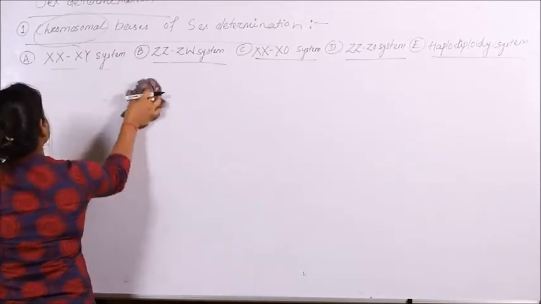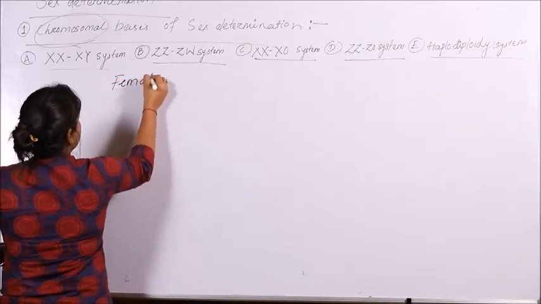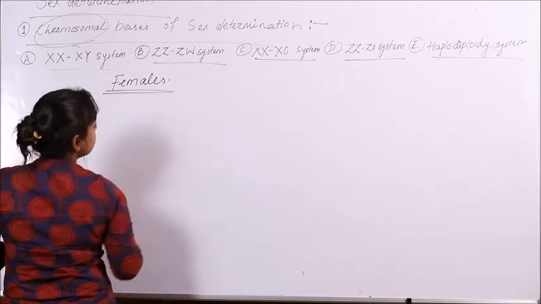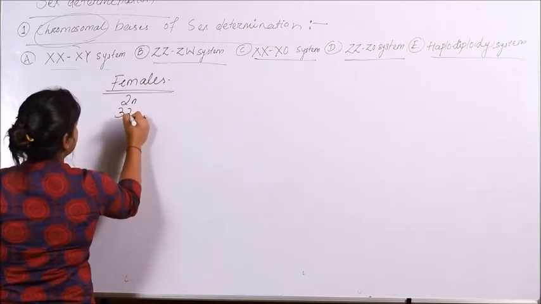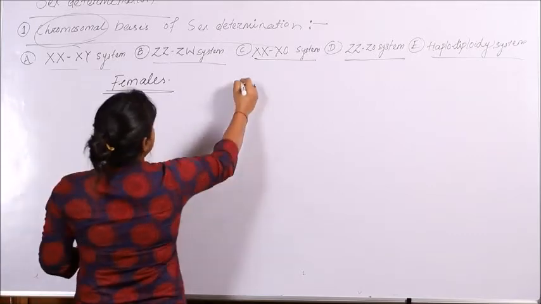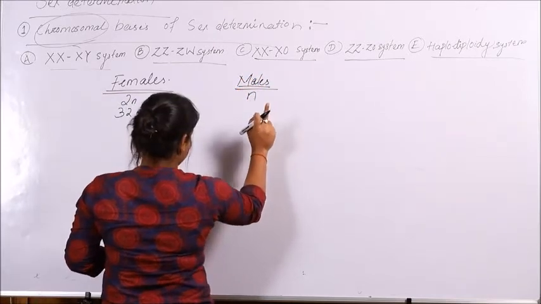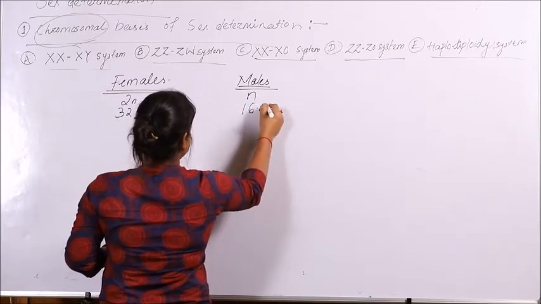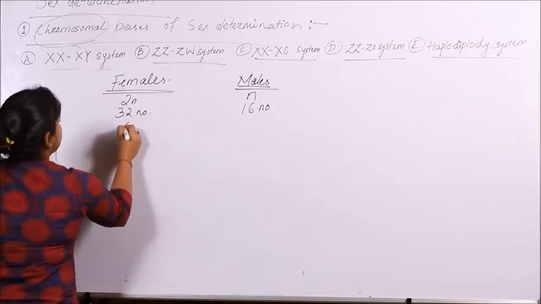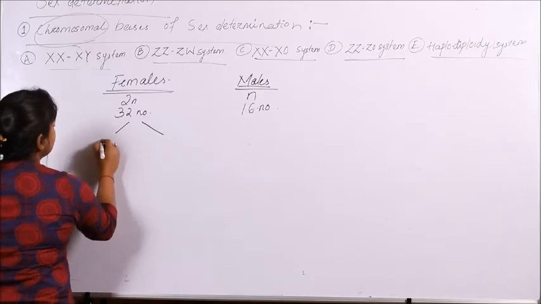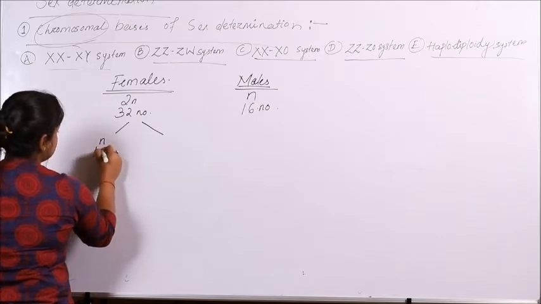So in case of honeybees, the females have a diploid system, that means they have 2 sets of autosome, that is 32 in number. However, the males are haploid and they have a single set of autosome, that is 16 in number. So when the female will produce gamete, this 32 number of autosome will segregate into 2 different gametes, producing a single set of autosome, that is 16 in number.